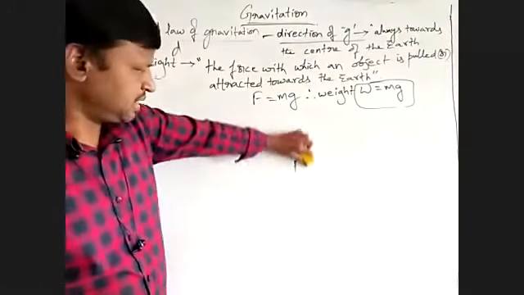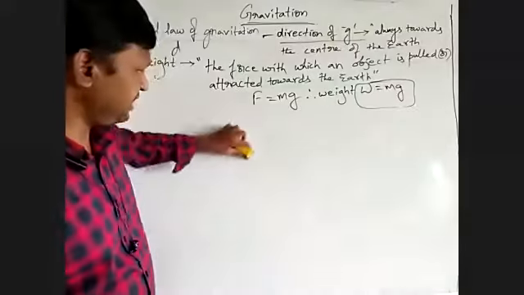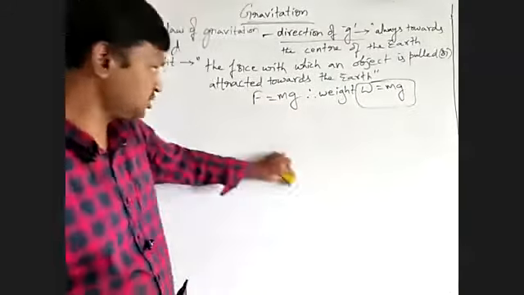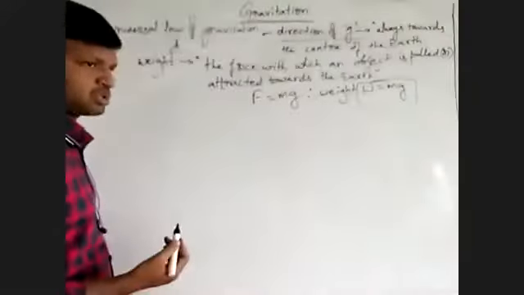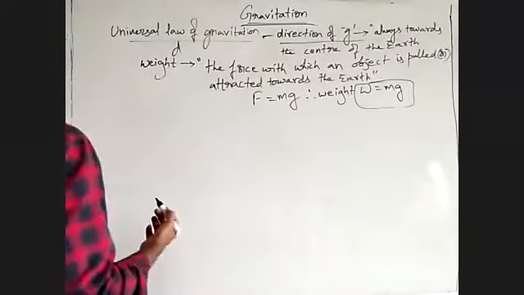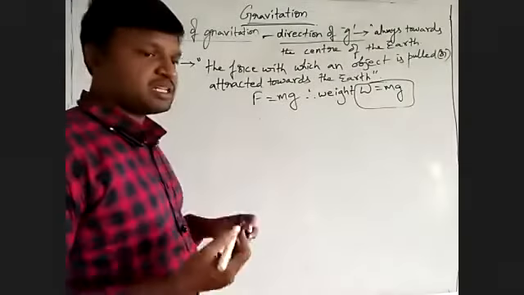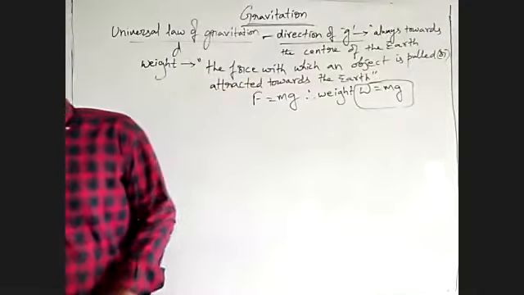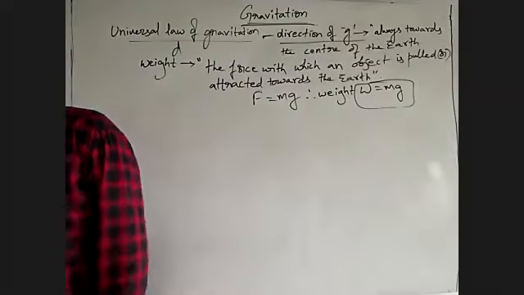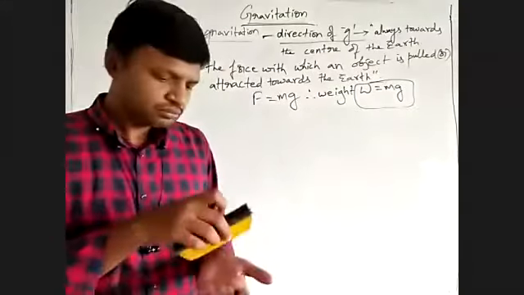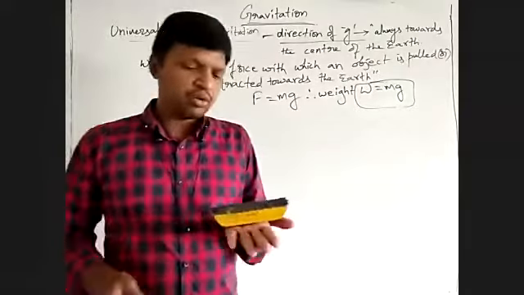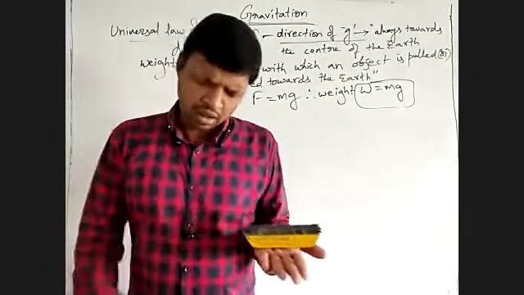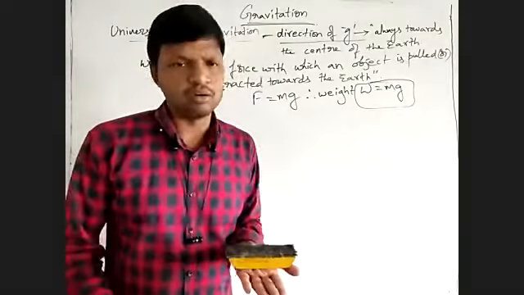So here what we are saying is weight is a kind of force which is experienced when the object is on the surface. Suppose I take some object like this and hold it in my hand or keep it on the ground.